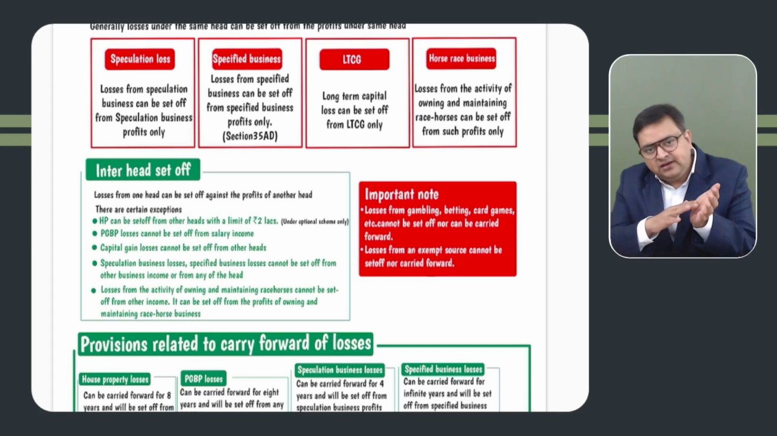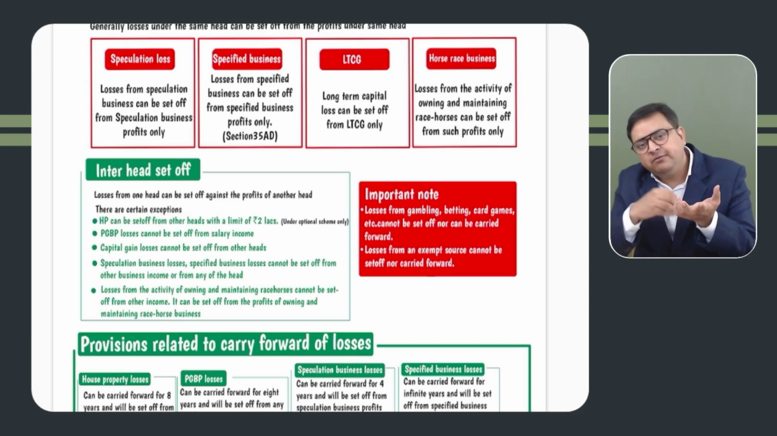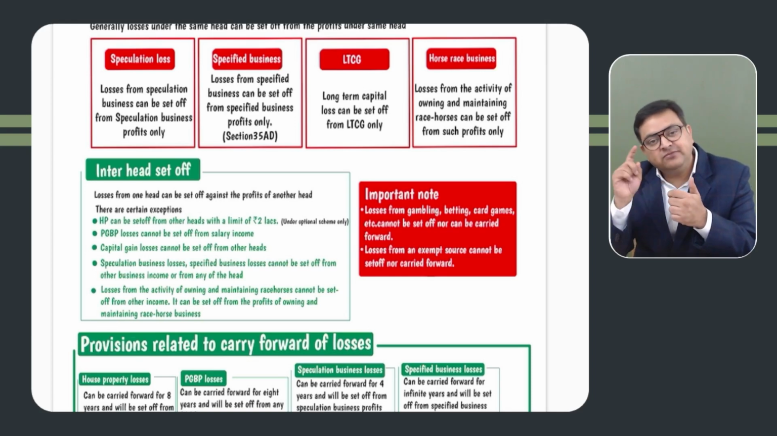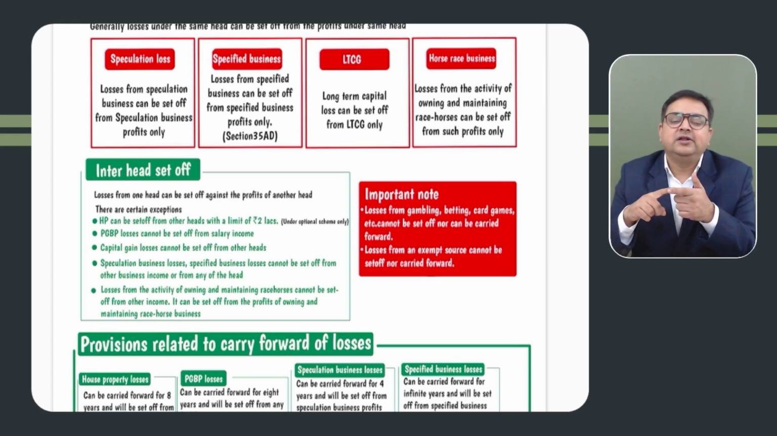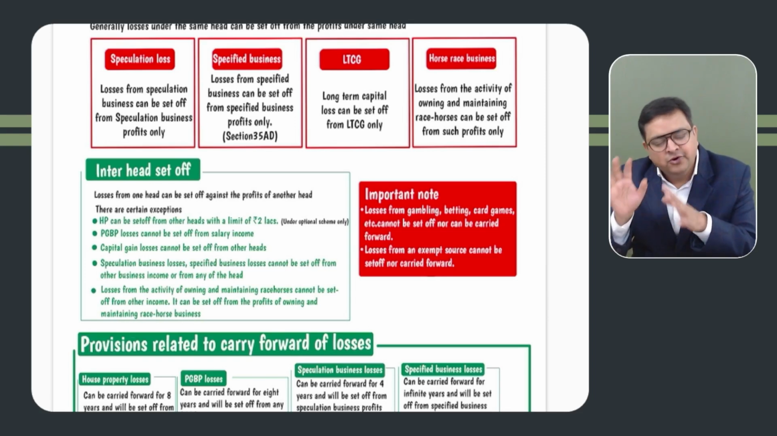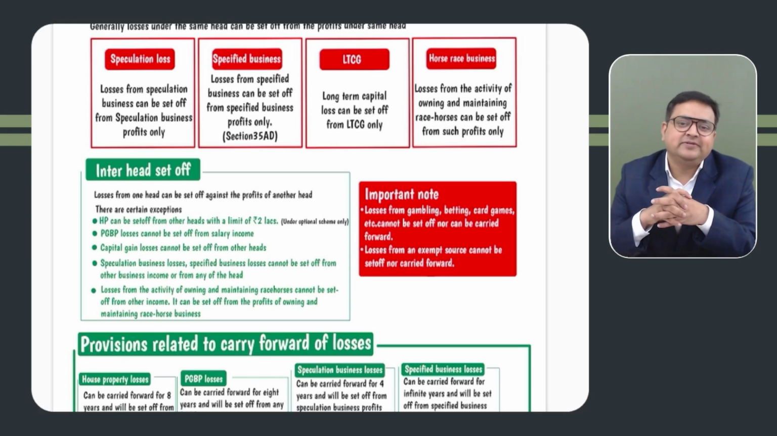Once set off is done, if you are not able to set off, then it will be carried forward. Please remember a thumb rule: whenever the losses are carried forward to next year, that is called brought forward losses. These losses will be set off from the same head only. They cannot be set off from any other head. House property will go to house property, PGBP to PGBP, capital gain to capital gain only, and IFOS owning and maintaining to owning and maintaining resources only.